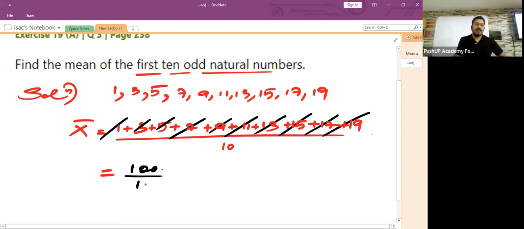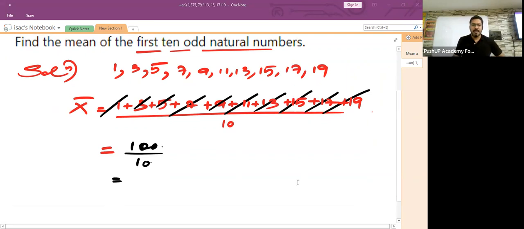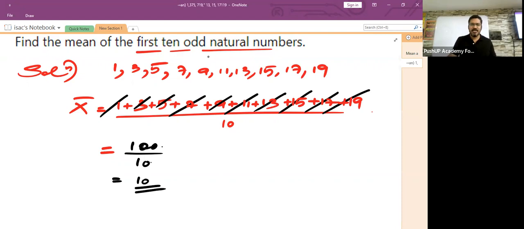So the sum of all the 10 odd natural numbers divided by the total number of observations, which is 10. What is 100 divided by 10? It is 10 itself. So the average will be 10.